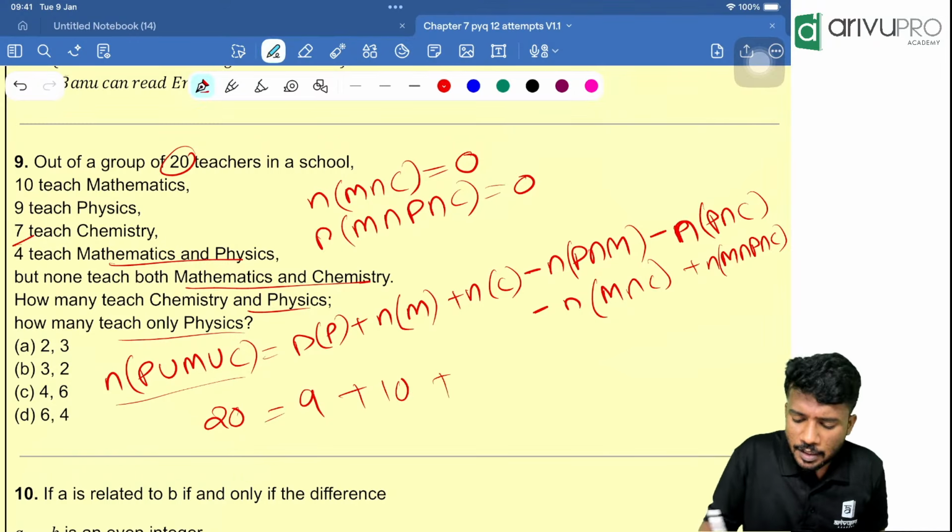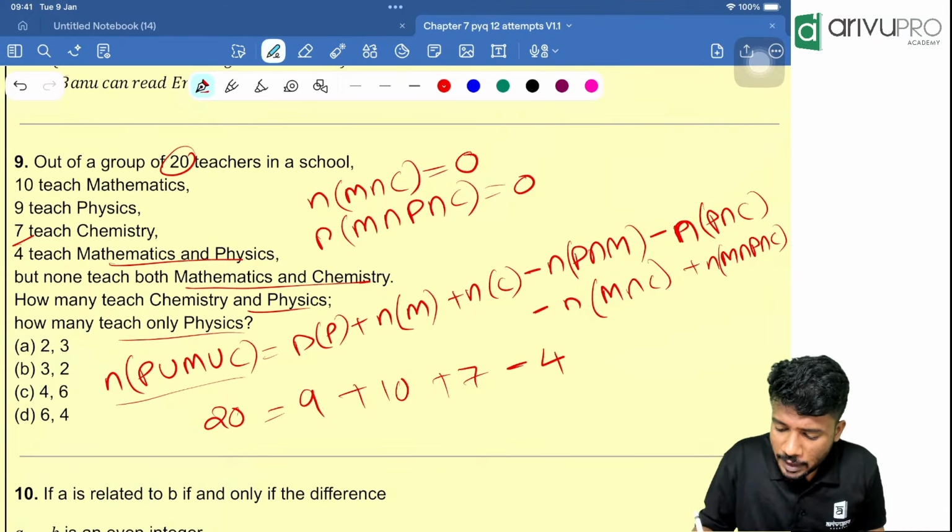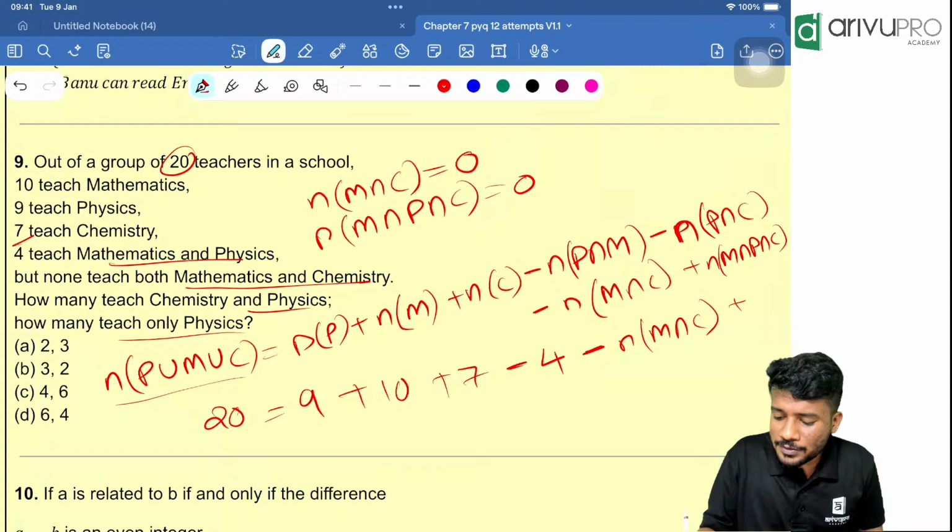Chemistry, how many are there? 7 are there. Minus physics and maths, how many are there? 4 are there. Then we need to find what? n of maths intersection chemistry. Then other two values are 0.